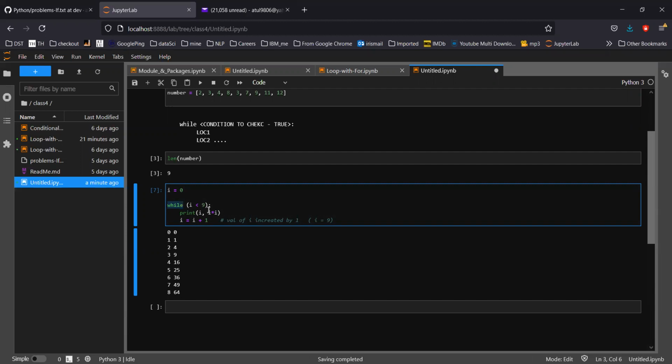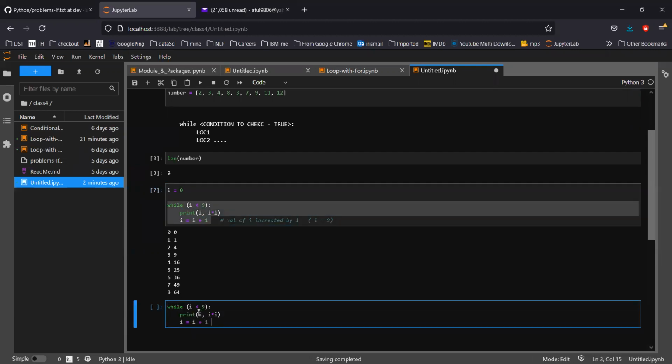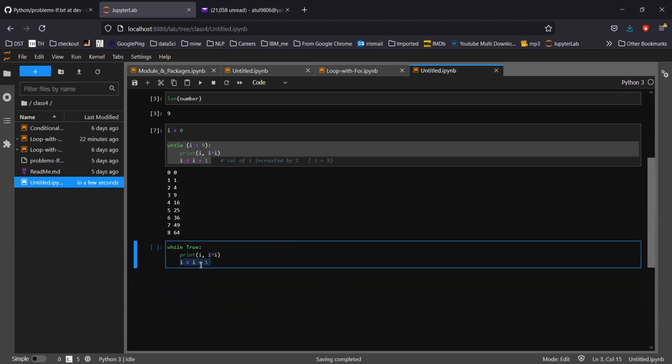But suppose, okay, so that's how the while loop works. We can write the same thing, the infinite loop, this way as well. So while, just write true, because the condition must be true to enter it. So if I put while true, let me put here I equal to 0. Okay, so what will happen now? The condition is always true, so it will keep running, but I have put I equal to I plus 1, so it will keep incrementing.